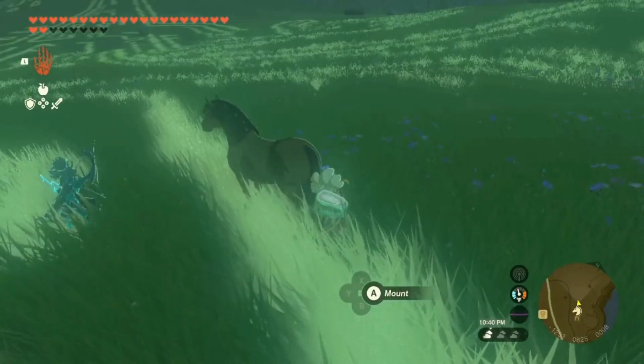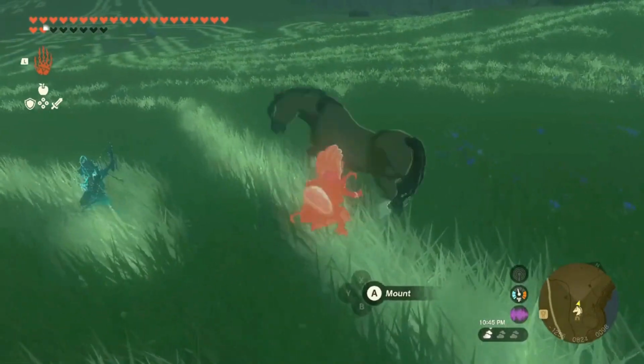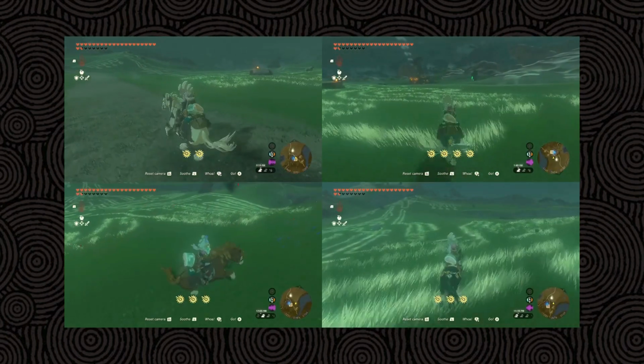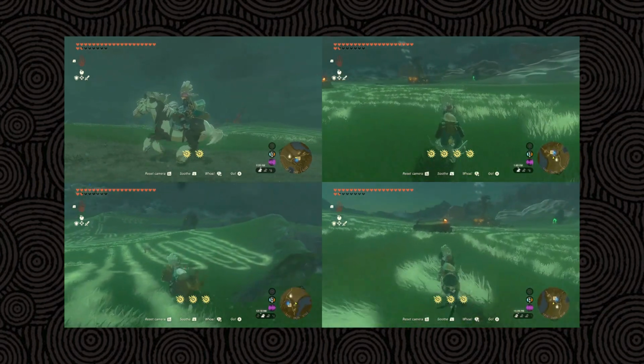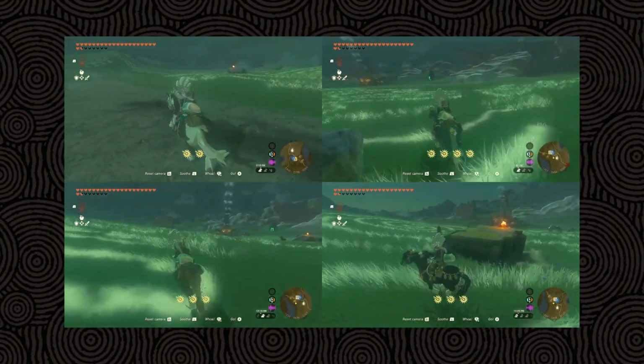Alright, I'm sick of walking Link around. Let's move on to horses. In The Legend of Zelda Tears of the Kingdom, horses can have 4 different star ranks for speed: 2, 3, 4, and 5. Why there's no 1 star, I don't know. Oh yeah, and ignore the spurs on the screen. That's not the indicator for speed.